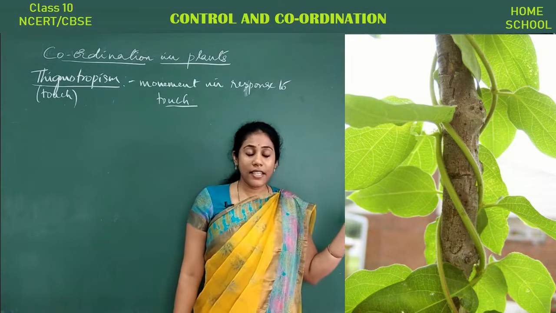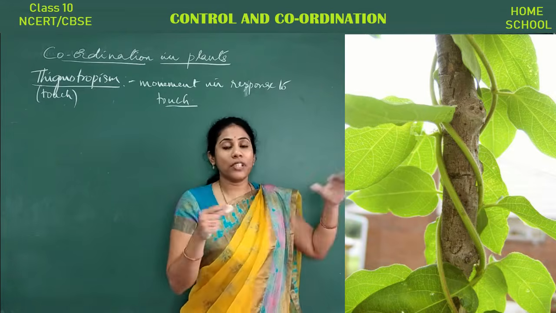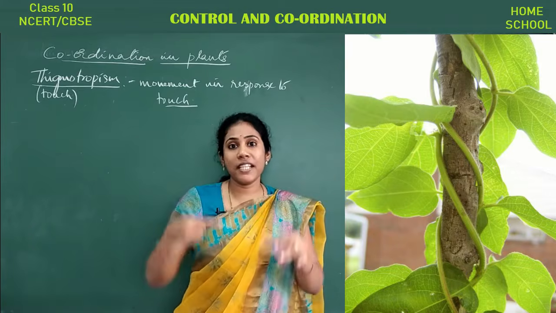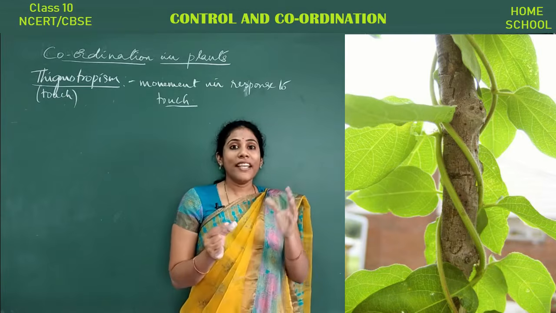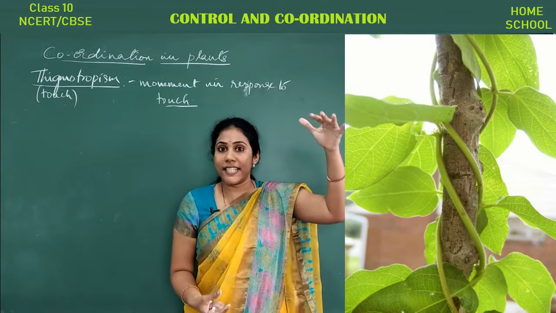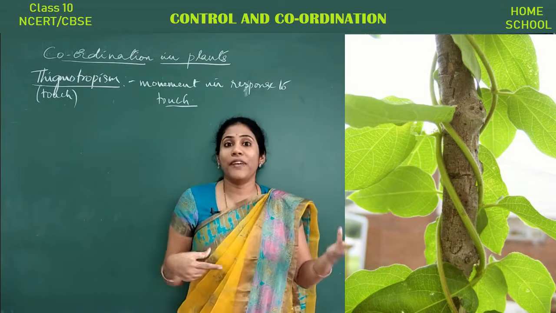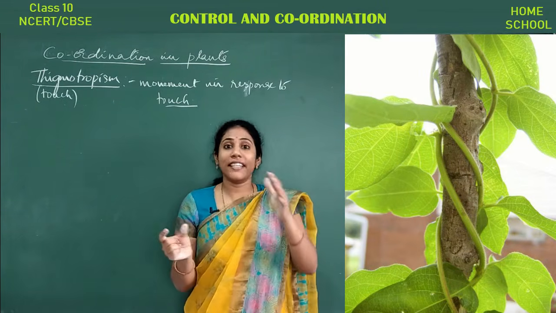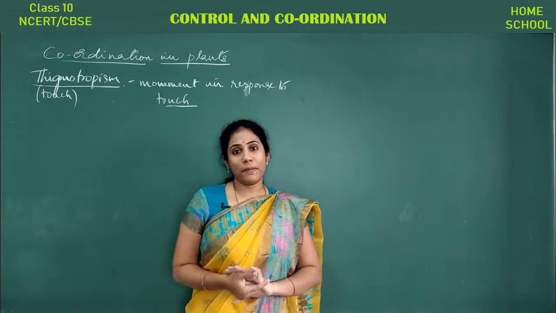See, there are certain creepers, right? So what do these creepers do? They take a support, climbers and creepers, especially the climbers. Say if you keep one object as a support, it will move around that object, right? So wherever the object is there, in that direction, the climber will grow in its height, isn't it? So without an object, it's very difficult for them to move actually. So definitely when you give some support, they can grow very nicely, they can move very nicely, right? So such a movement, we call it as thigmotropism.